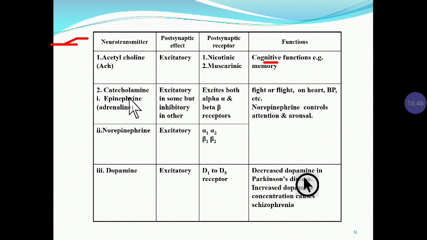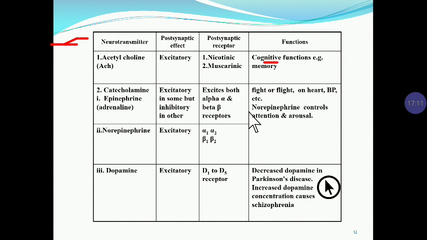Now next neurotransmitter is the catecholamine, called epinephrine or adrenaline. In some cases it is excitatory and in some cases inhibitory in nature. It has 2 types of receptor, alpha receptor and beta receptor. The alpha receptor is again classified into alpha 1 and alpha 2 types, and the beta receptor into beta 1, beta 2 and beta 3 types.